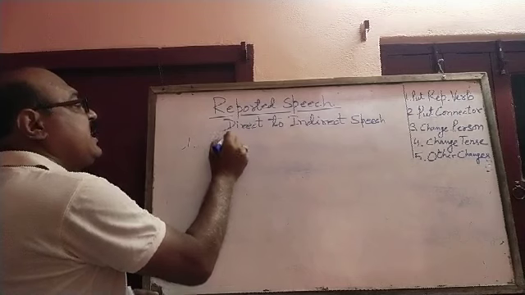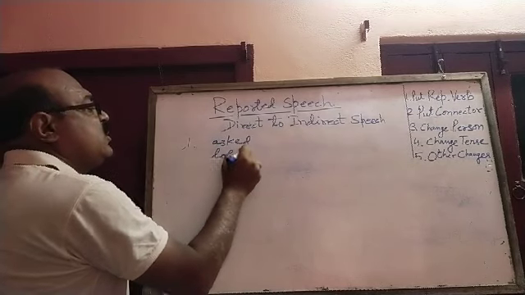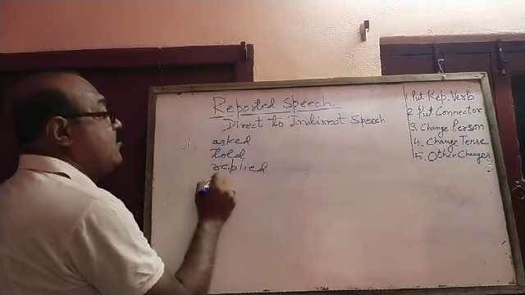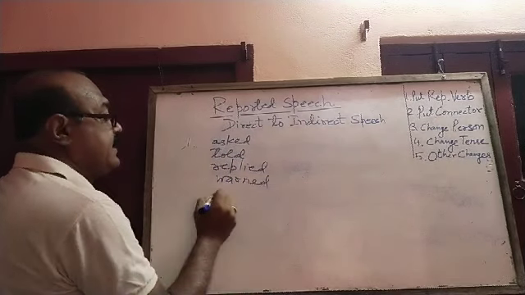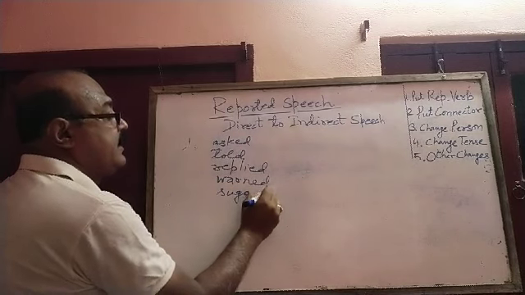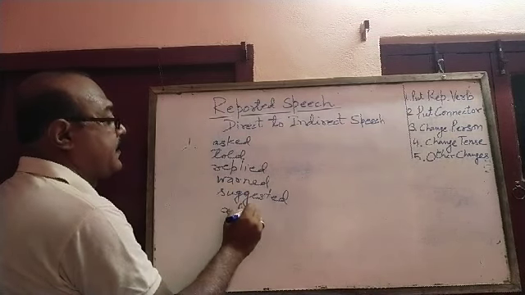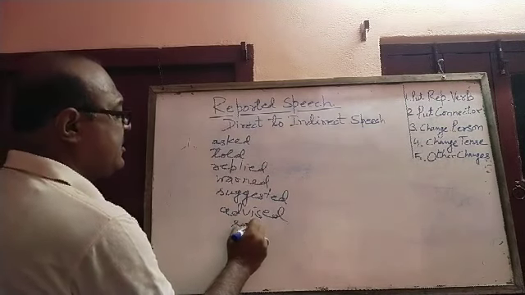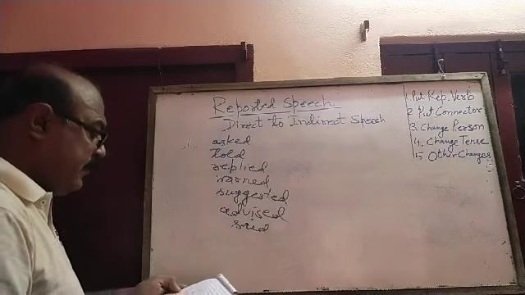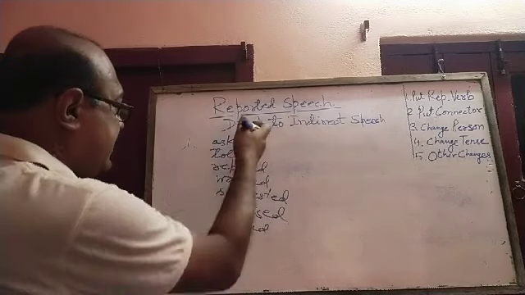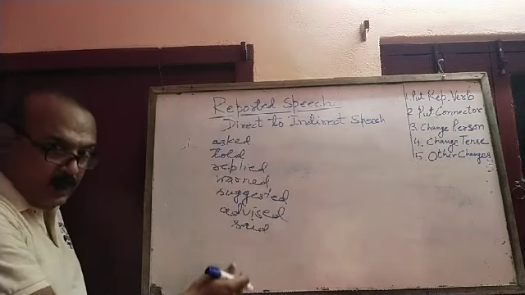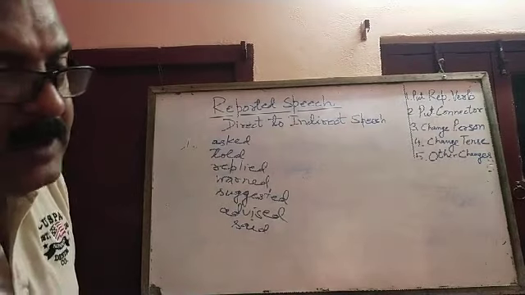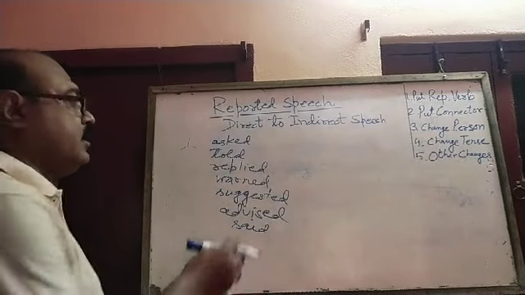Like asked, we can use told, or we can say replied, or warned, or suggested, or advised, or said. Said also can be repeated, there is no problem. Answered and all, told, said, advised, all these things are used as the reporting verb. This is the first thing that you must remember in your mind and note down in your copy.